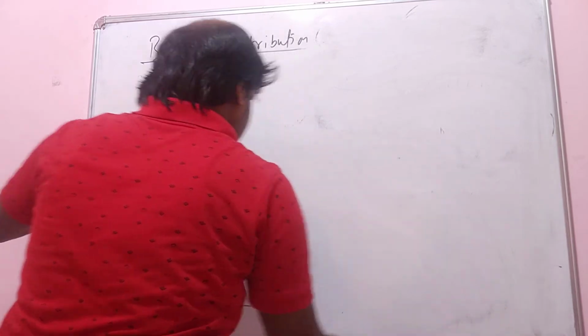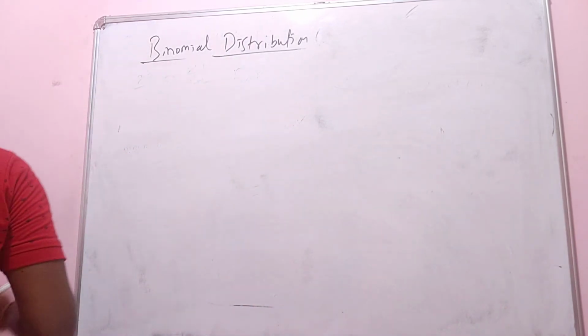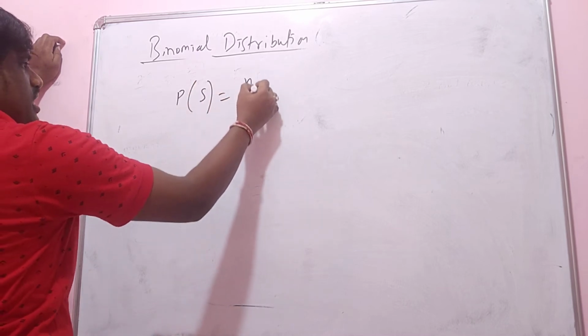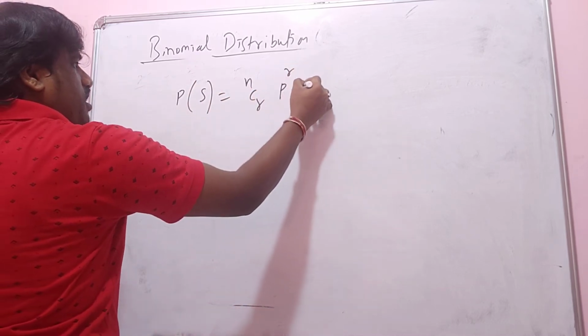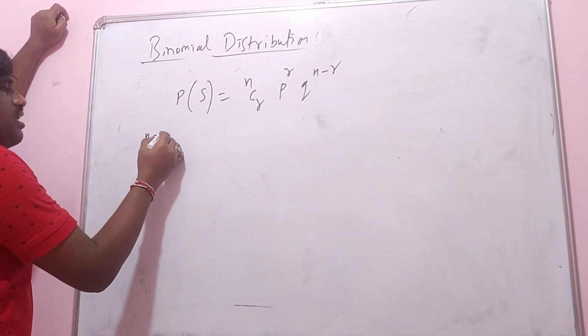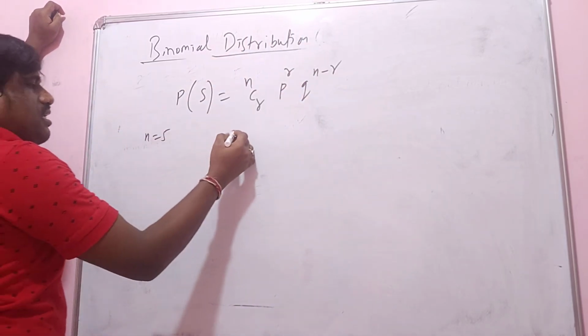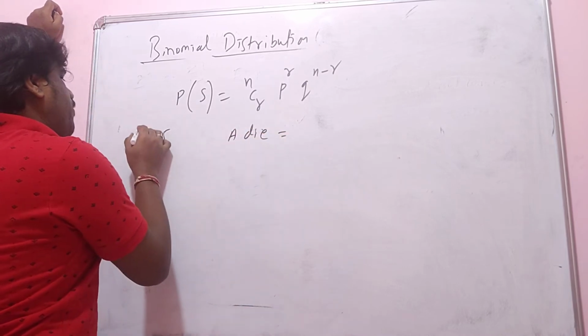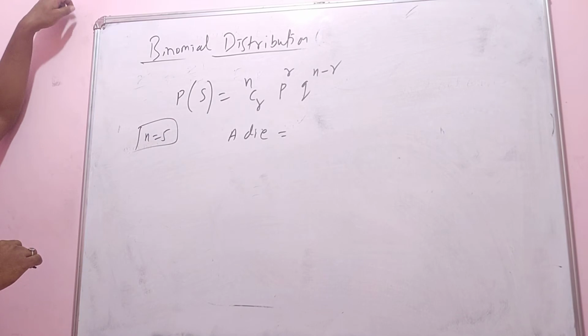So what is the formula for the probability of getting a success? The probability of getting r successes is nCr p to the power of r, q to the power of n minus r. Suppose n is equal to 5: a die is rolled 5 times.